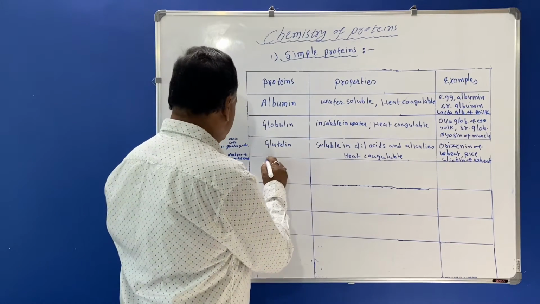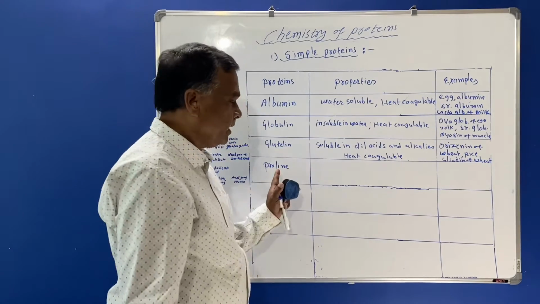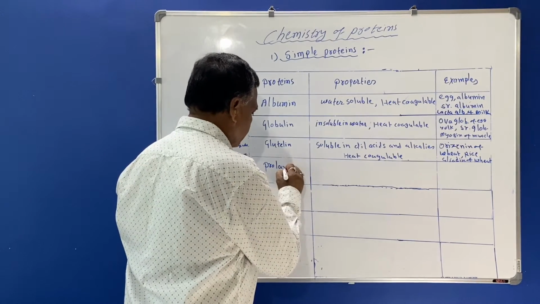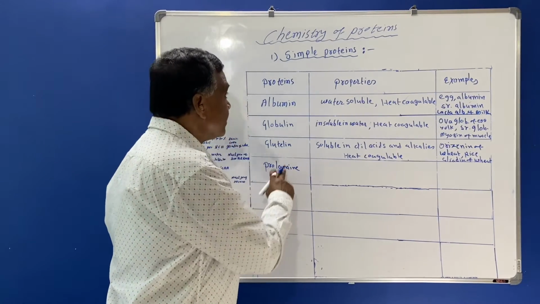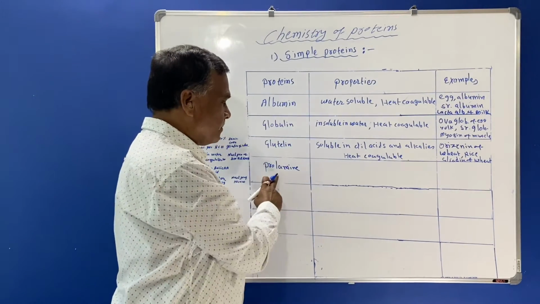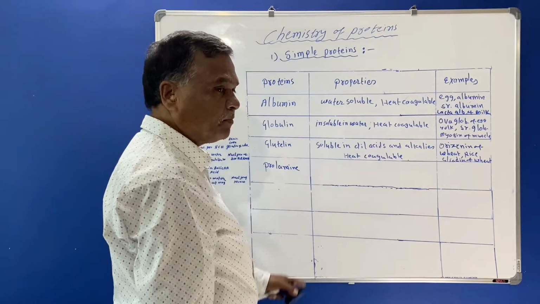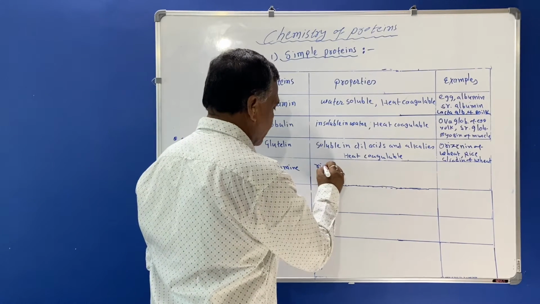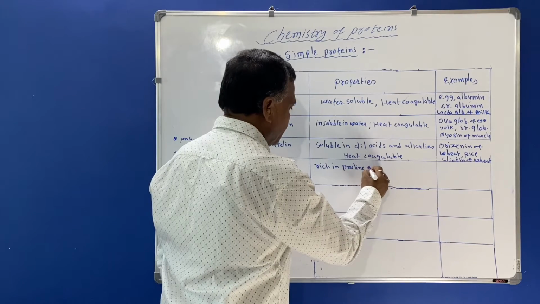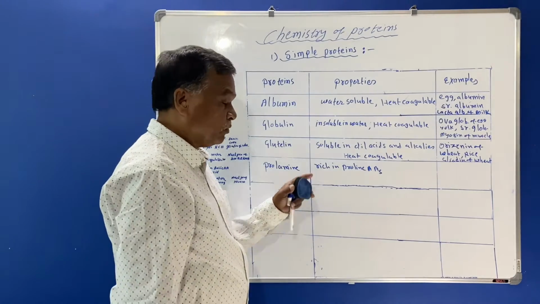The fourth one is known as prolamine. This protein comes under simple protein based on the composition. So here prolamine, the name itself indicates rich in proline amino acids. So you must know that they are rich in proline. What is proline? You must know.